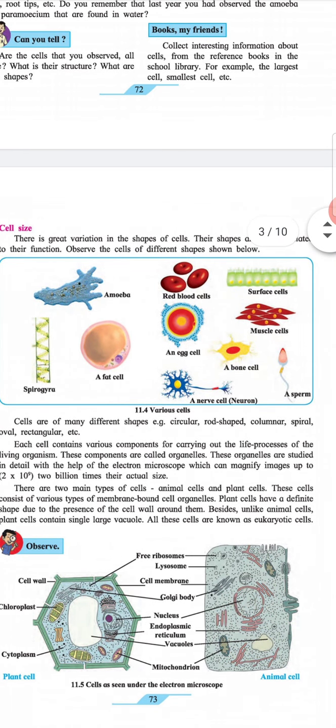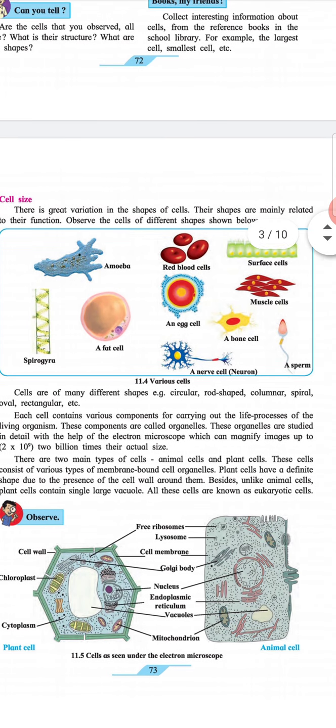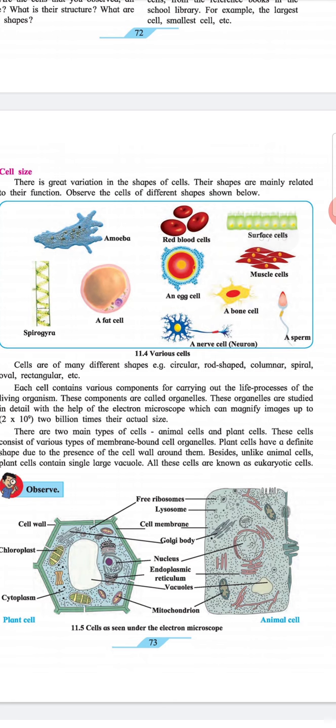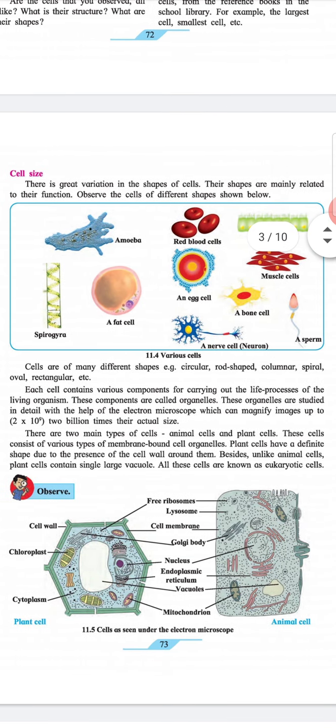Heading: Cell size. There is a great variation in the shape of cells. Their shapes are mainly related to their function. Observe the cells of different shapes shown below. Cells are of many different shapes. Example: circular, rod shaped, columnar, spiral, oval, rectangular, etc.